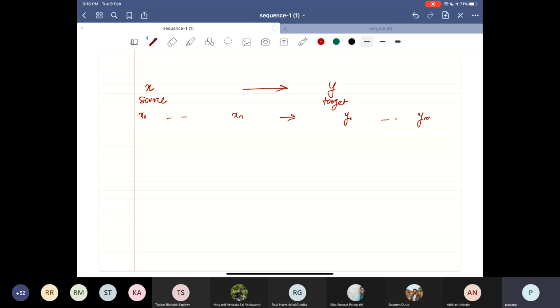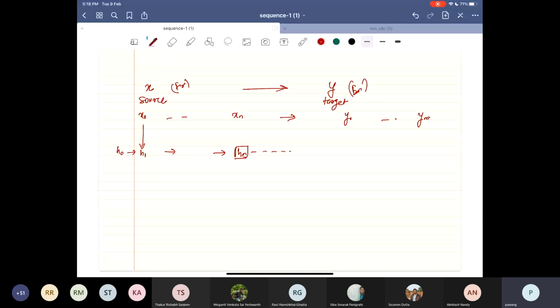This can be, say, French, and this can be English. Get the sentence encoding for X and use that as the initial hidden state for the RNN of Y. Wow. As simple as that. So I'll just do my normal thing, H1 to Hn, and let's say Hn becomes the sentence encoding for my source.